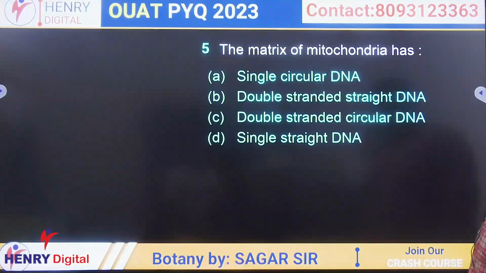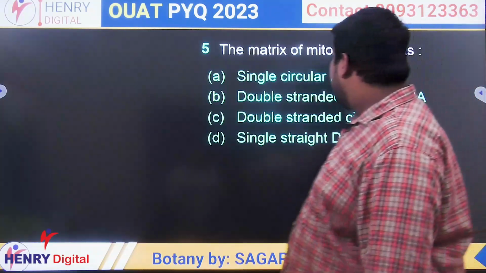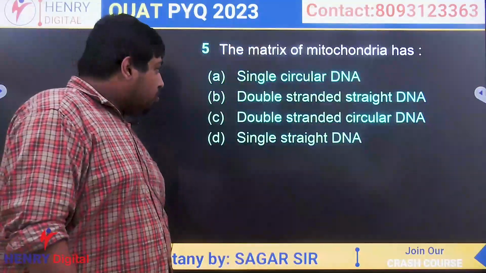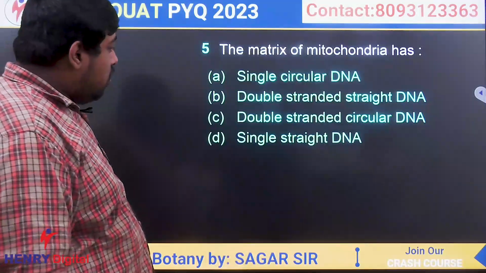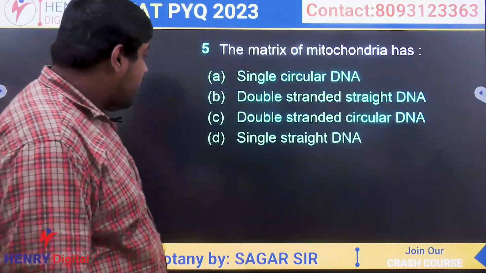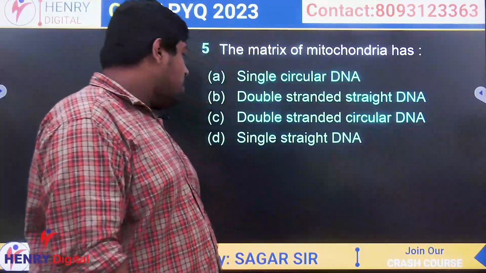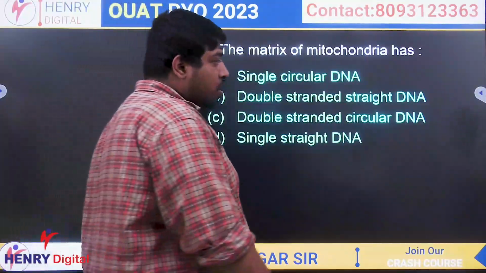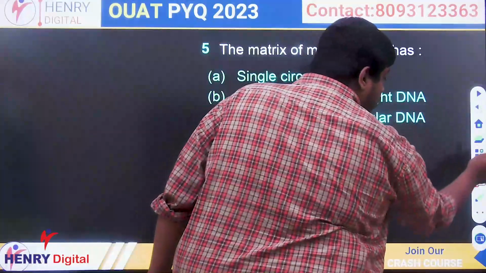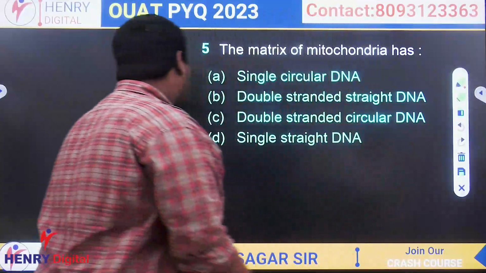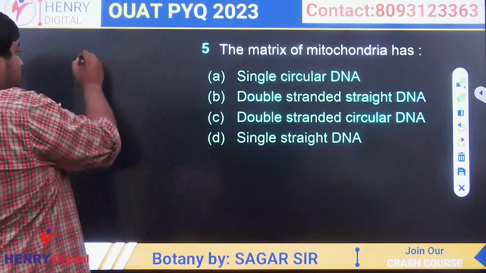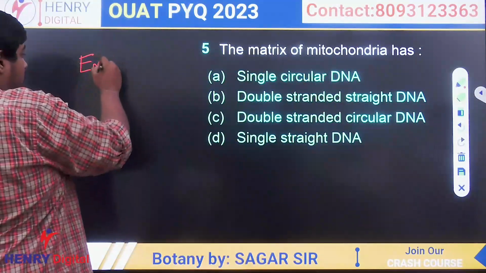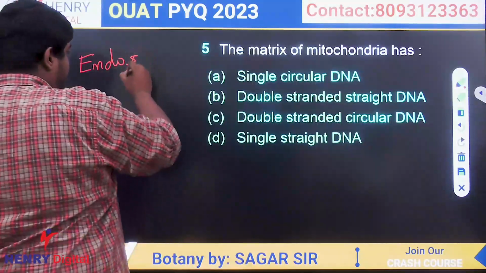Okay. Next question was, the matrix of mitochondria has: option 1 is single circular DNA, option 2 is double stranded DNA, third is double stranded circular DNA, fourth is single strand DNA. You know, there was a theory called the endosymbiotic theory in the evolution chapter.